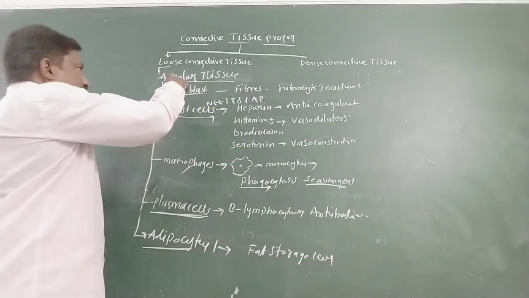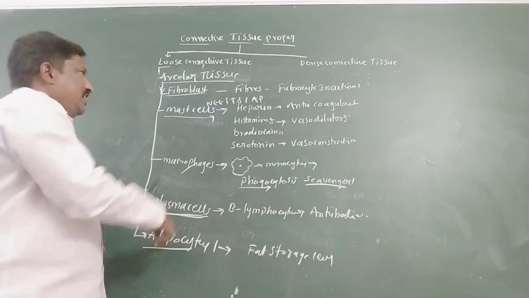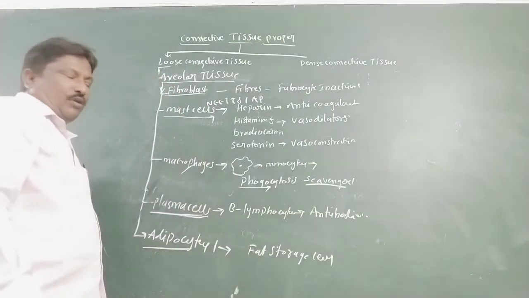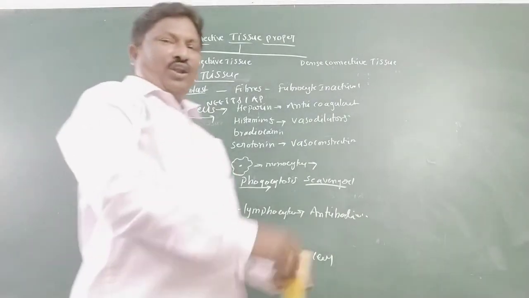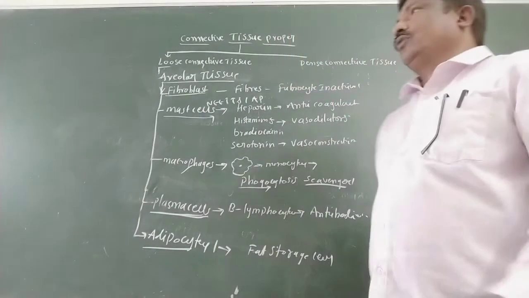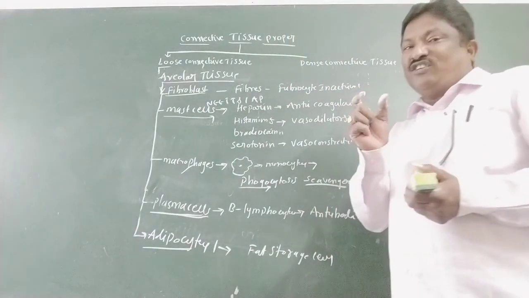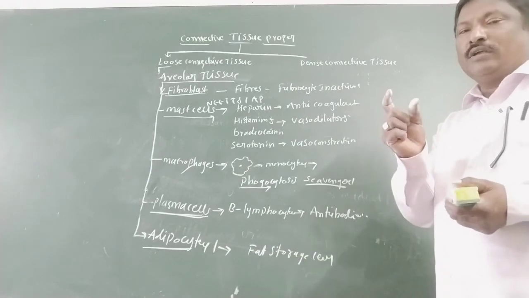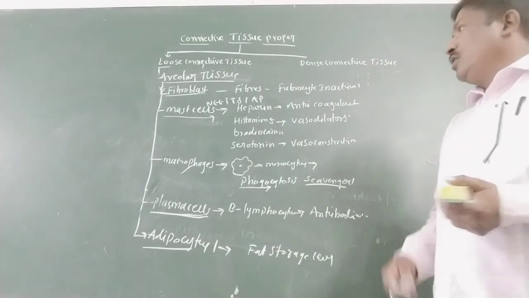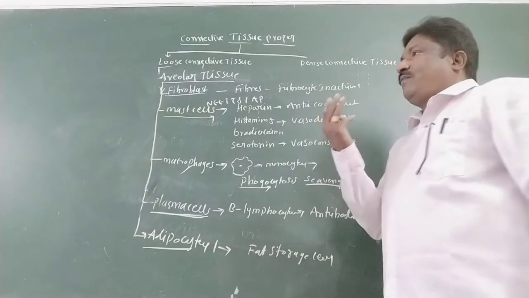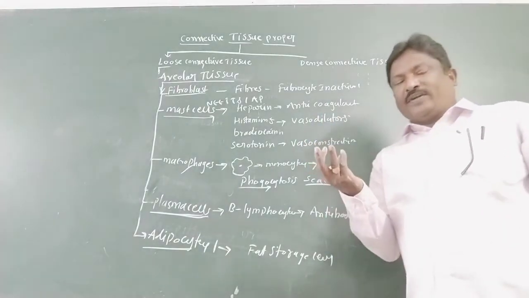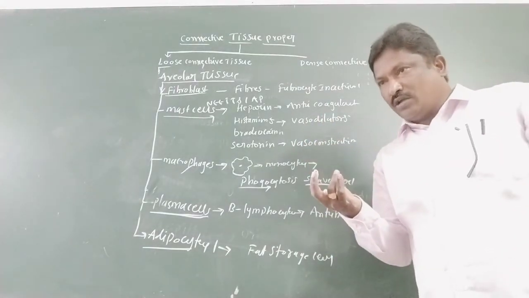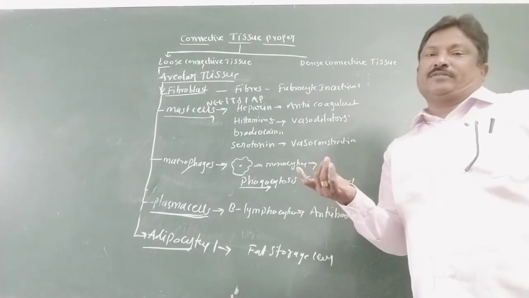So these are the various types of cells present in areolar tissue. As well as that, specialized fibers are present in areolar tissue. The fibers are of three types: collagen fibers, reticular fibers, and elastin fibers.